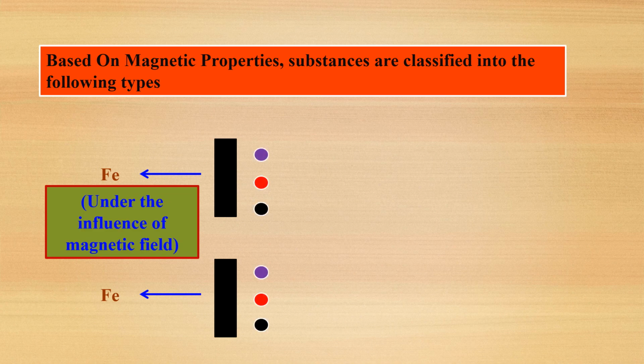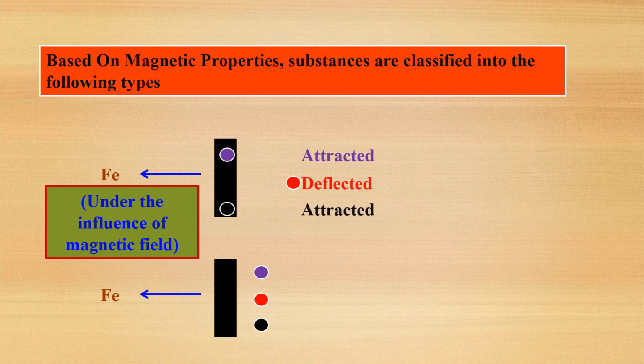The first substance is attracted towards the magnetic field. The second substance is repelled by the magnetic field, or deflected by the magnetic field. Then the third substance is also attracted towards the magnetic field. Now see the second example: there is no action with the magnetic field by the first substance. Then the second substance also has no action. Then the third substance is attracted towards the magnetic field.